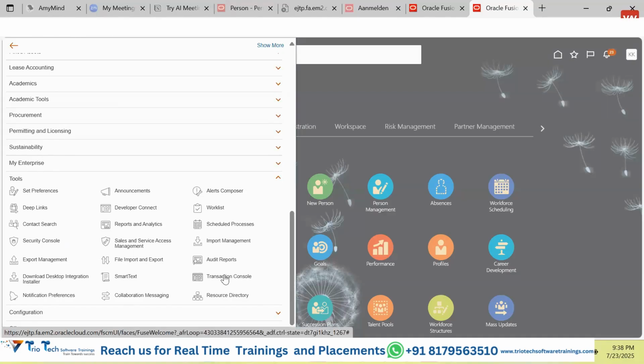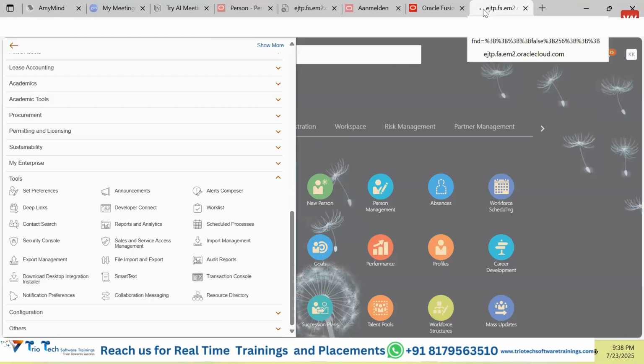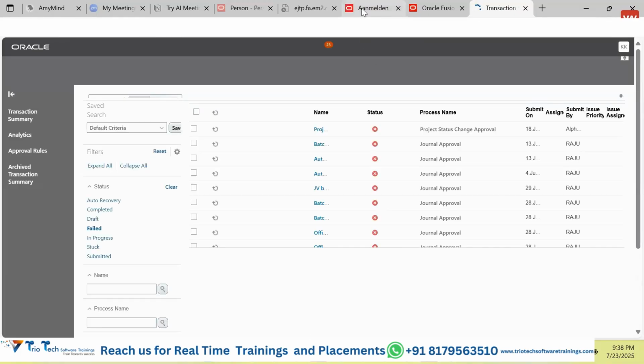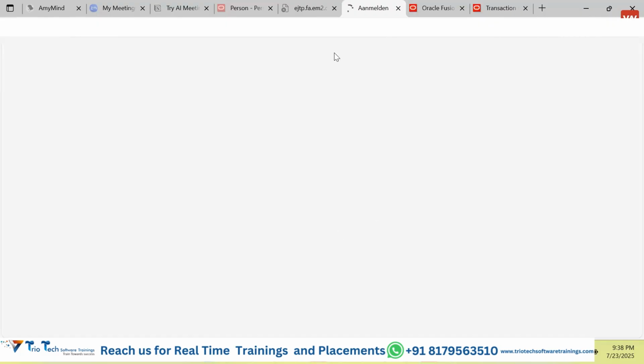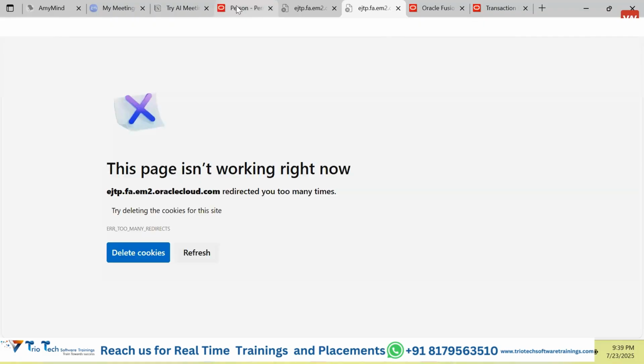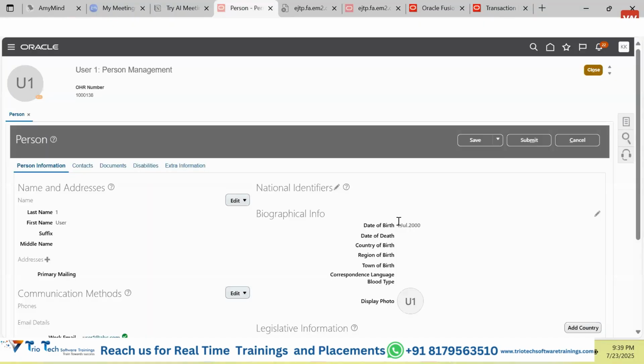transaction console. If you click on this transaction console, guys, it will open one application. What is the purpose of this application, guys? Transaction means whatever we did here, we did certain changes here, right? Here we did certain things as the end user, as the person who is accessing the software from the UI, this is called user interface, and make certain changes in the UI, whether you are creating the data, deleting the data, or updating the data. Only three changes you can perform.